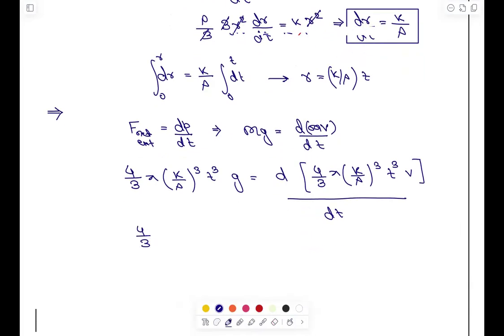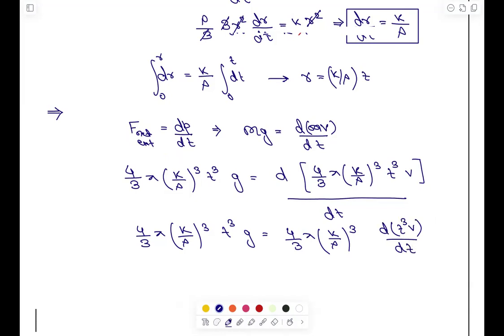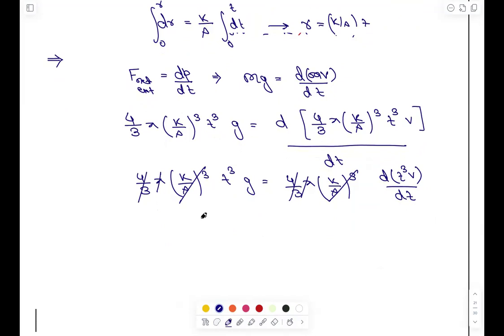So let's write one more time. This is 4 by 3 pi k by rho cube t cube into g, and here it will be again 4 by 3 pi k by rho cube will come outside, and we are having d into t cube v into dt, right? So 4 by 3 pi, this will cancel out, and we are having d t cube v by dt is t cube g. So from here we can integrate now.